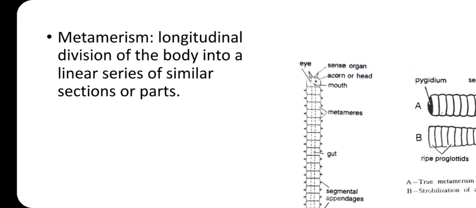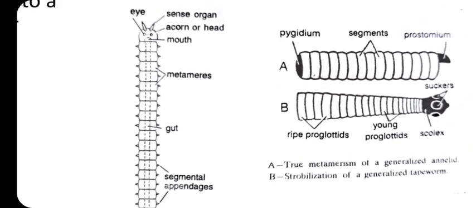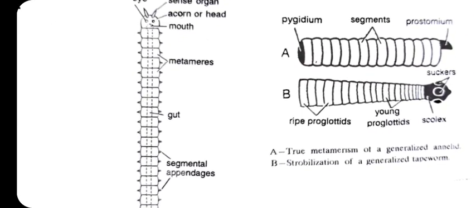And it is a longitudinal section, division. That means along the length of the body, if there is a repetition of body parts in a single line, then it is called metamerism or segmentation. There are different types: true segmentation and false segmentation. False segmentation is seen in tapeworms, whereas true segmentation is seen in Annelida onwards.